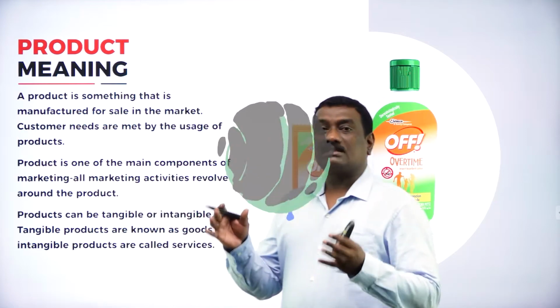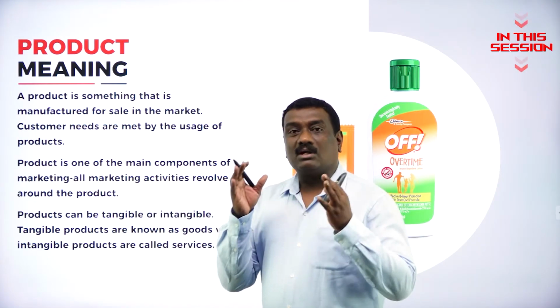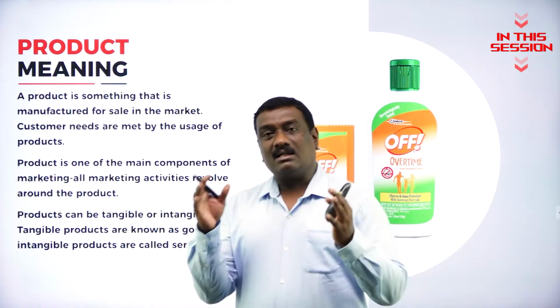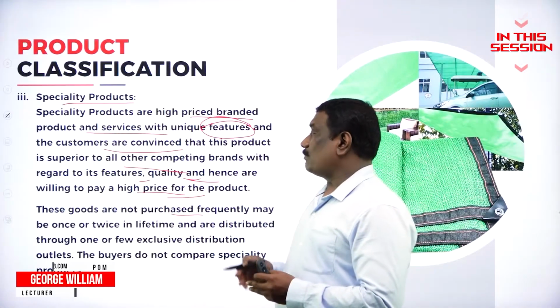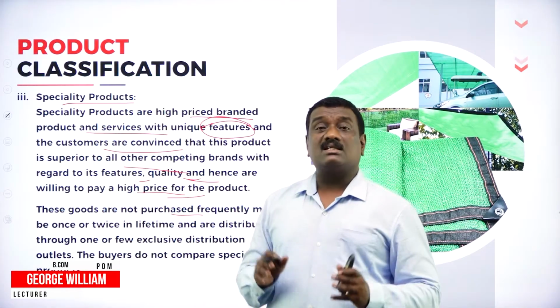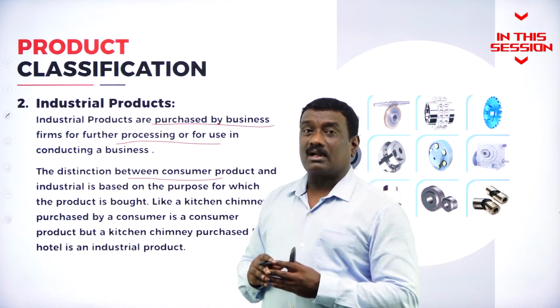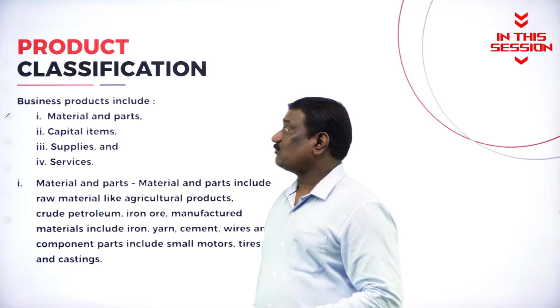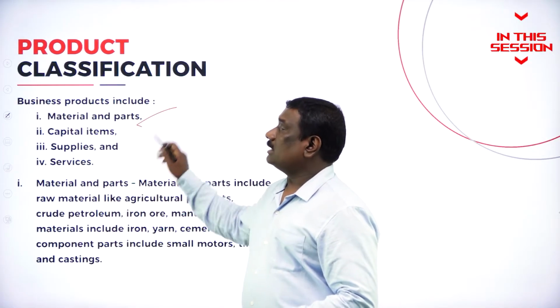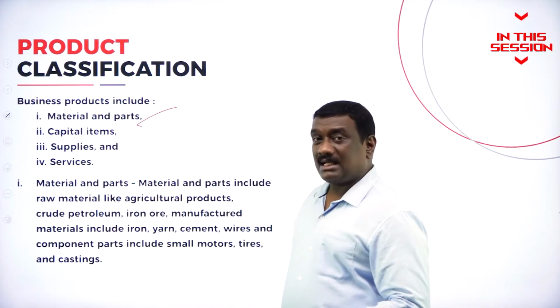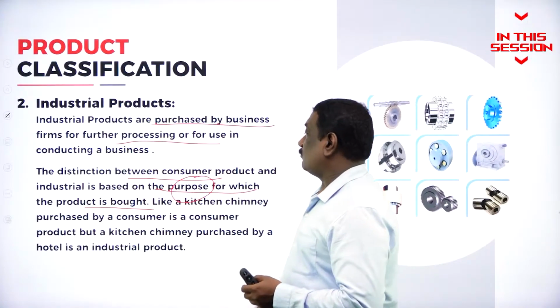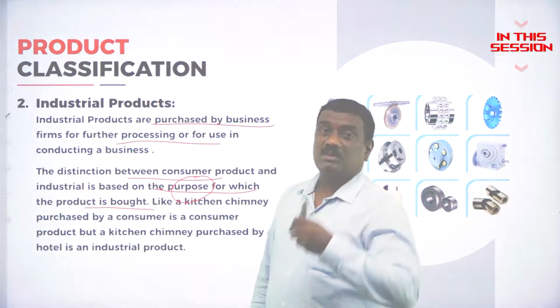So product is a physical existence where you can feel it, touch it, and you can have it. Now this particular specialty products, these are not purchased frequently. The distinction between the consumer products and industrial products is what? Products have been classified into 5 types: materials, capital items, supplies and services. Why it is being bought? What's the purpose for which the product is being bought?